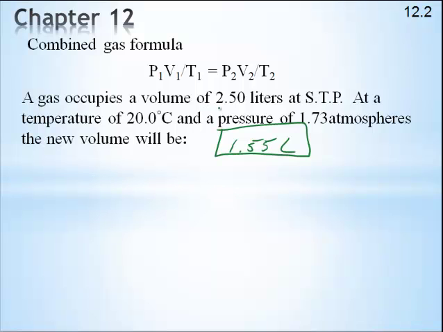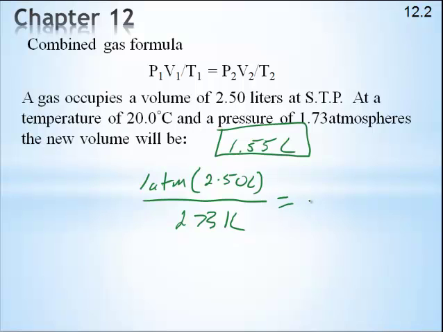I've got a gas, 2.50 liters at standard temperature and pressure. So standard pressure is 1 atm, and I've got 2.50 liters, all over standard temperature, which happens to be 273 K. And that all equals, let's see, I'm solving for, oh, there's P2, 1.73 atmospheres, and I don't know V2, so I'm solving for V2, all over 20 Celsius, which if you add that to 273 is 293 Kelvin. So again, we've got the same kind of problem we've done.